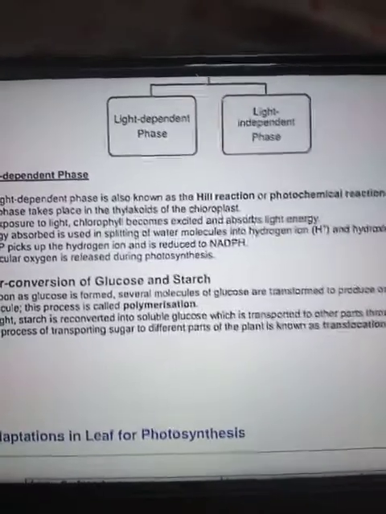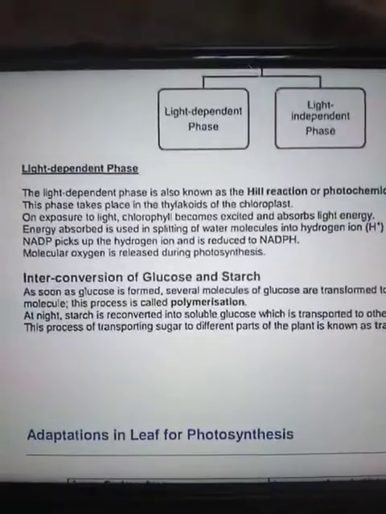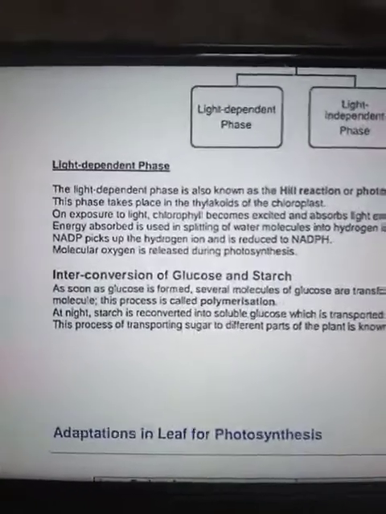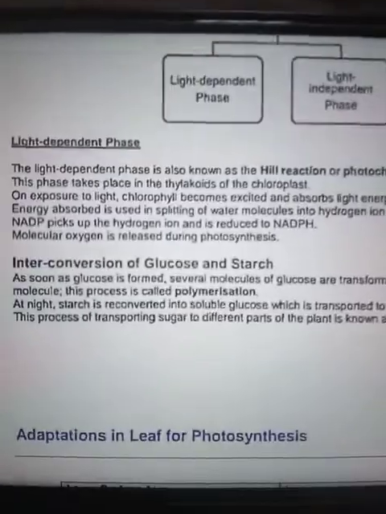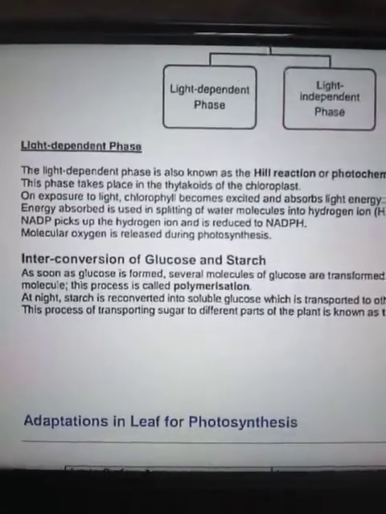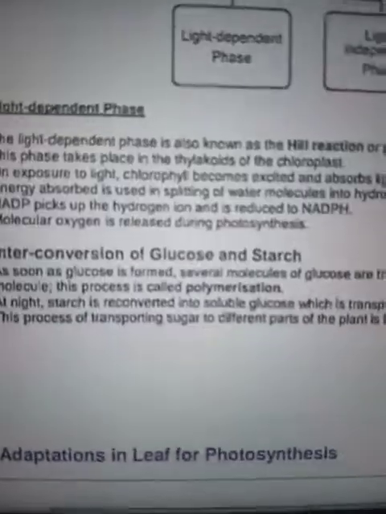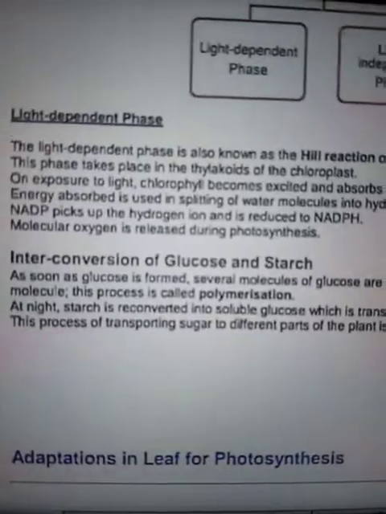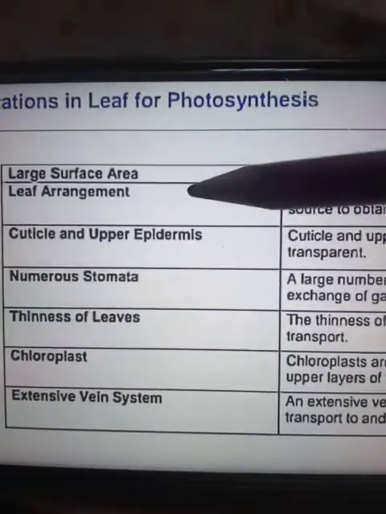You should remember, children, that during photosynthesis the glucose which is formed is stored in the form of starch, but when it is transported in the plant, it is transported by the phloem in the form of glucose. Now let us see what are the different adaptations in leaves for photosynthesis. First is the arrangement of the leaf.